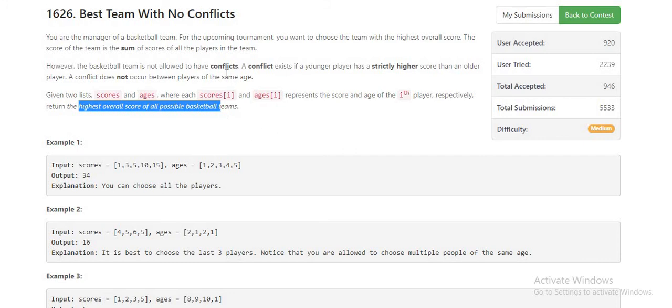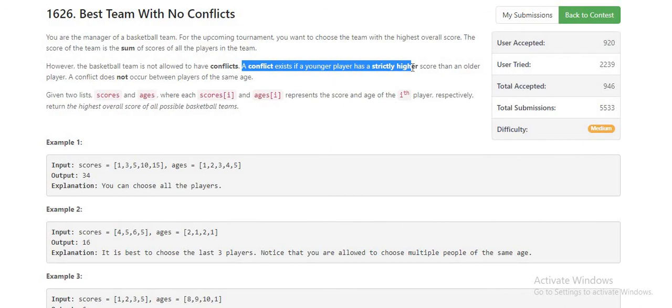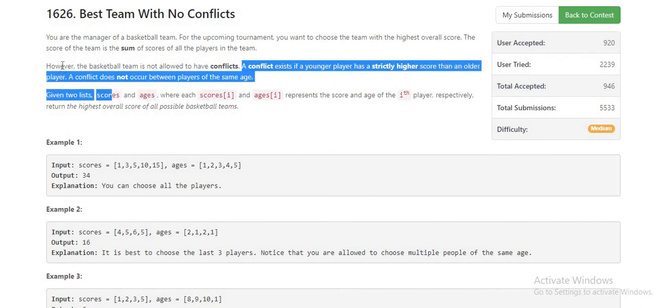So what is meant by conflict? A conflict exists if a younger player has a strictly higher score than an older player.